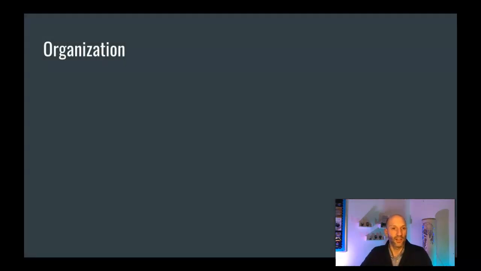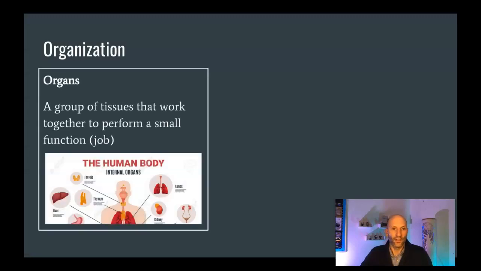Continuing up the complexity level, organs are a group of tissues that work together to perform a small function. Your heart is an organ that is made of many tissues, and those tissues are made of different types of cells. The cells perform jobs to form tissues, and the tissues perform jobs to form the organ, which is the heart, and the heart has a function. So at each level of complexity, there's groups of parts working together to do the function.